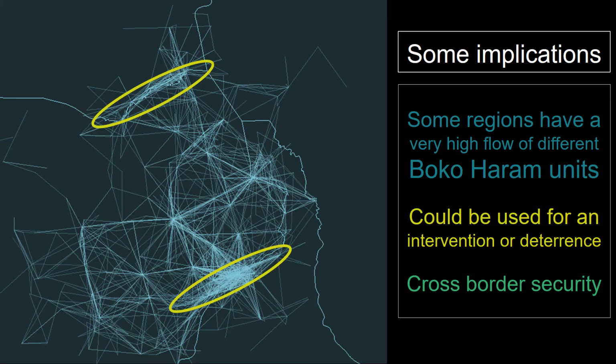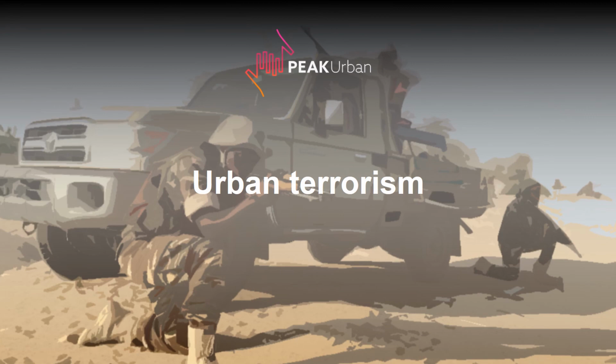And why is that relevant? We detected that most of the subsequent events happen on one side of the border, and then it's likely that they are crossing to the other side of the border. So many of the events happen in Nigeria, and then they cross to Niger, happen in Cameroon, and then they cross to Nigeria, and vice versa.